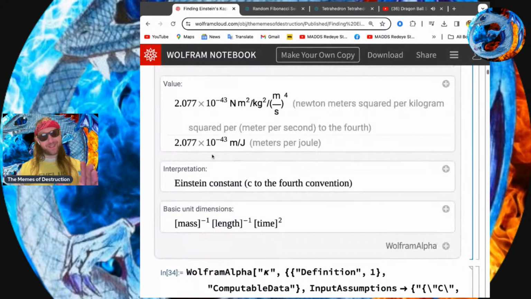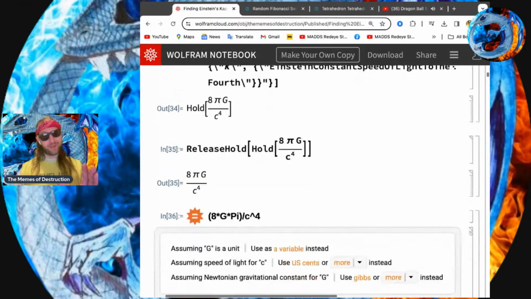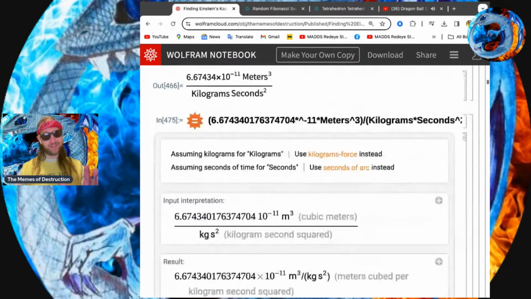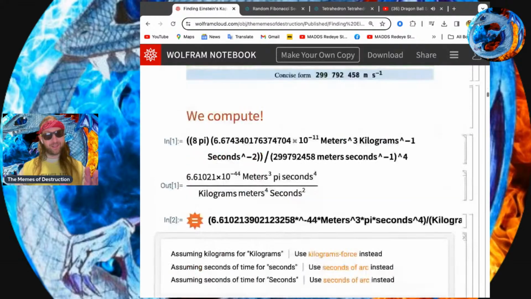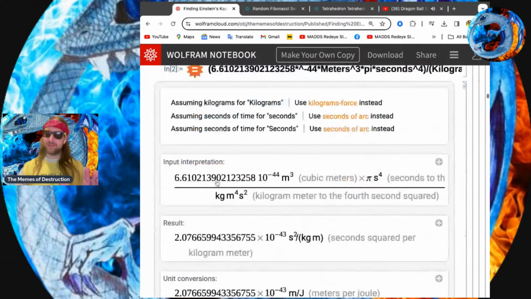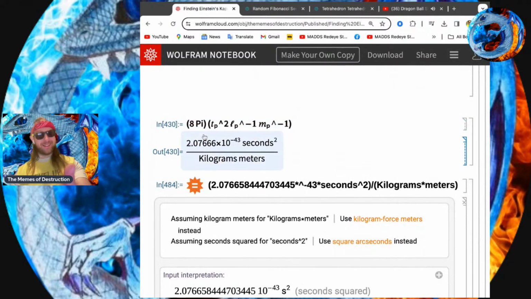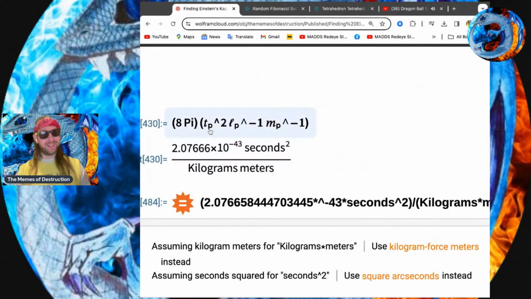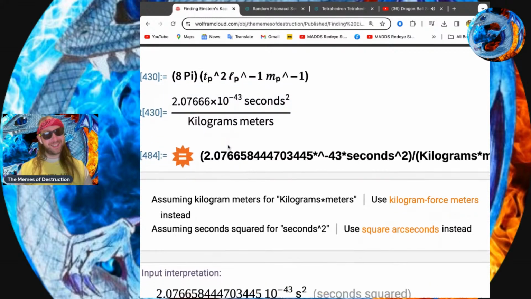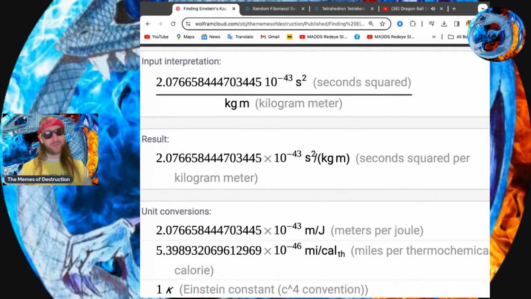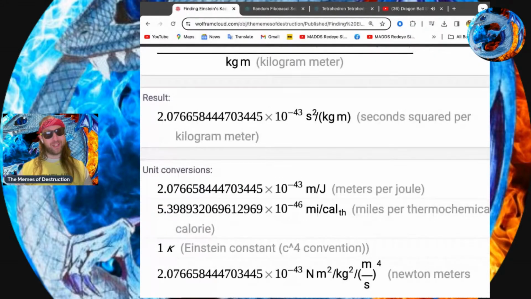When you write out the dimensions, it literally boils down to, where's the head here? It literally just comes out to 8 pi, and then G over c to the fourth, you cancel out to time squared, length of the biggest one, mass to the negative 1. You break down those dimensions, and then we solve for our terminal action, which would be that 5.